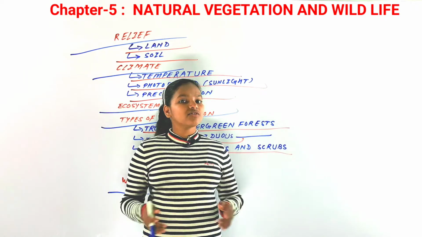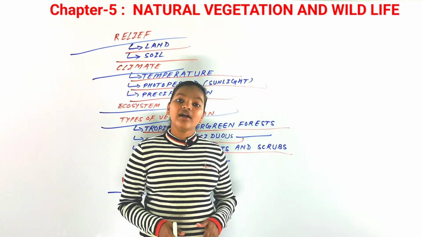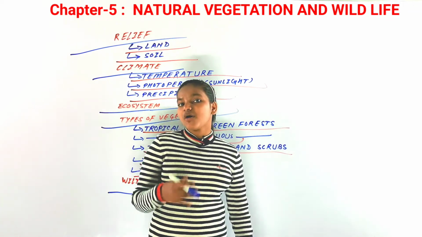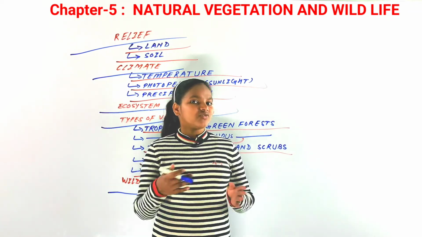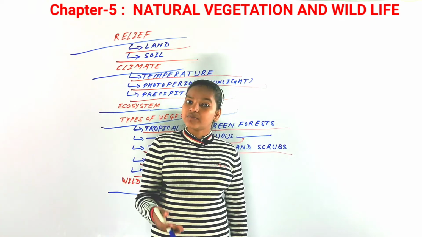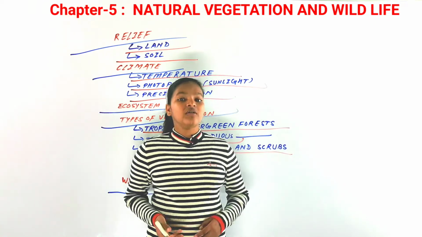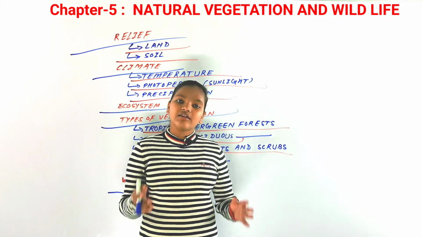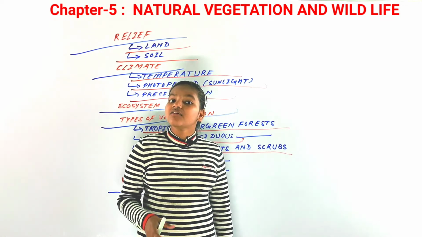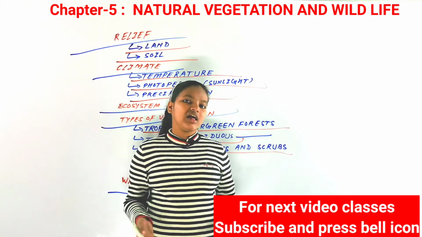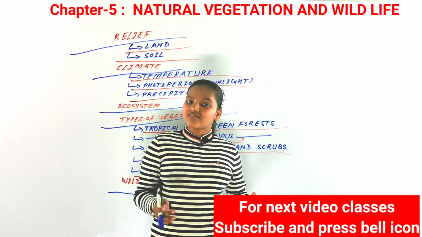And after that we saw about the ecosystem, and then the different types of forests found in India: the tropical evergreen forest, the tropical deciduous forest, the thorn and scrubs, the mountain forest and the mangrove forest. And after that we have seen about the wildlife. So we have discussed all these in this chapter, and you have studied a little bit about this in the previous classes as well.